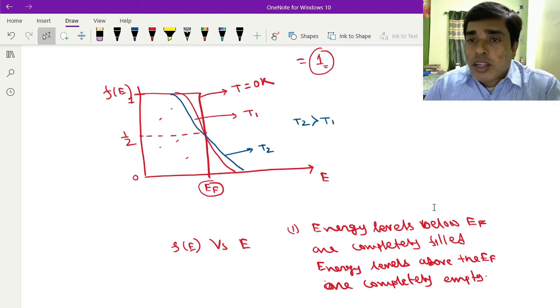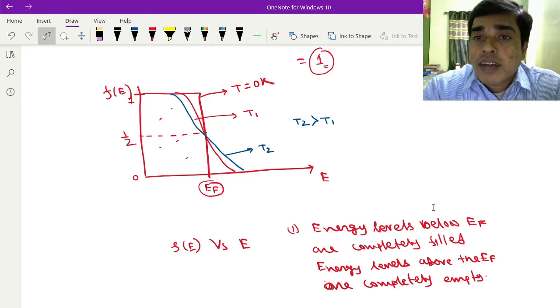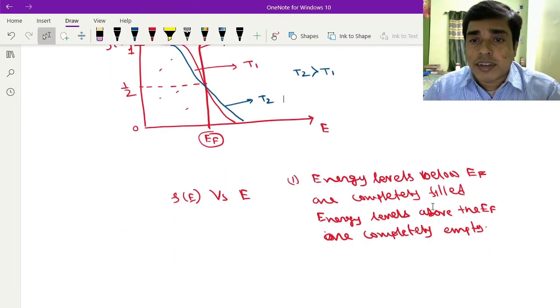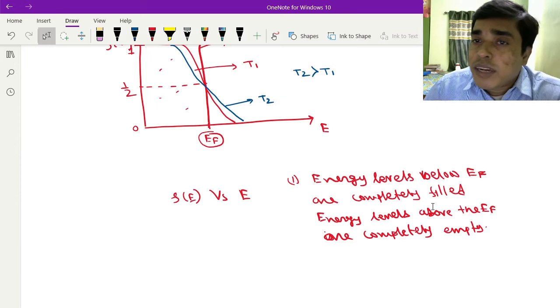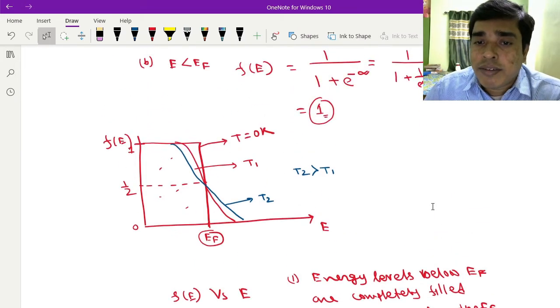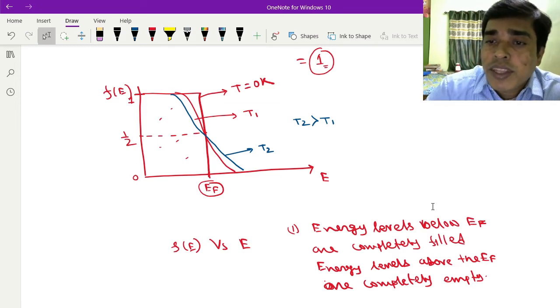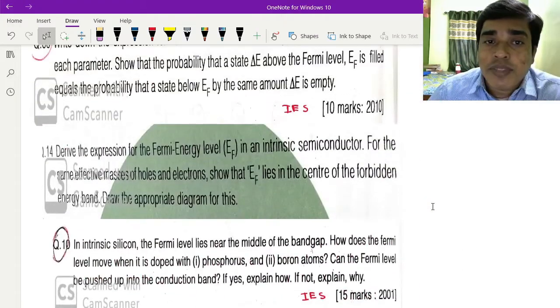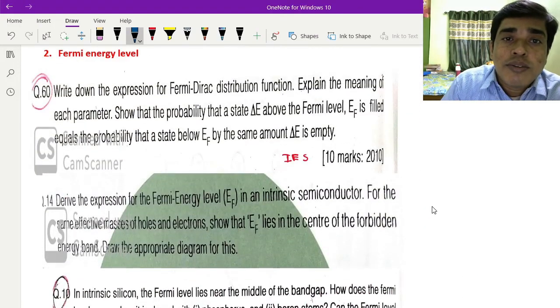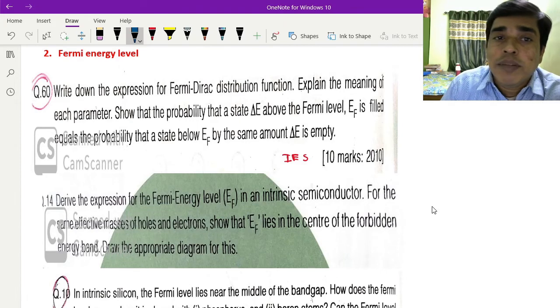So here I have discussed the significance of the Fermi-Dirac function, the graph between the Fermi function and energy level, the significance of the Fermi function at 0 K, and its significance at temperatures greater than 0 K. Now here is a question: write down the expression of the Fermi-Dirac function and explain the meaning of each parameter.